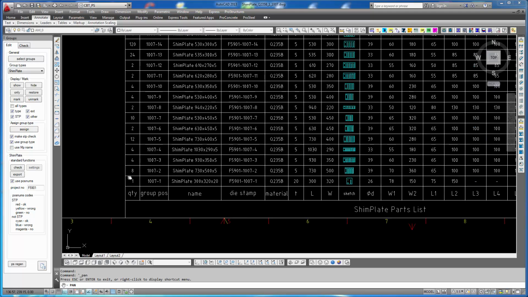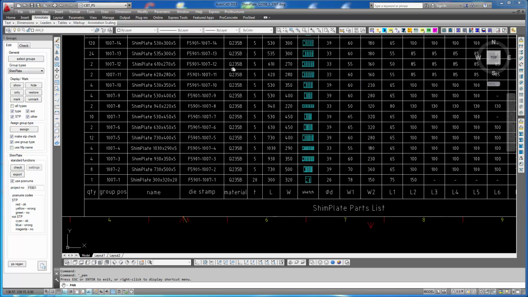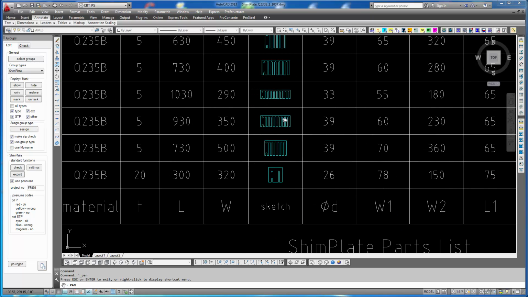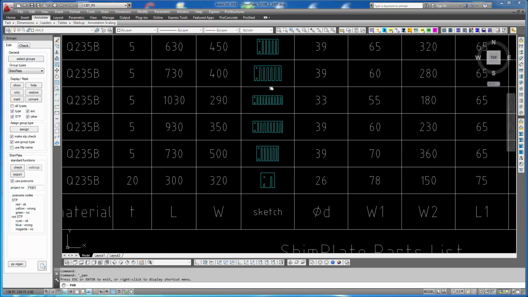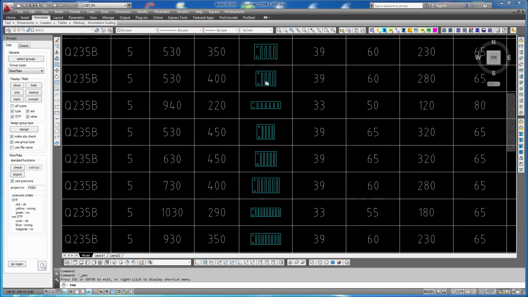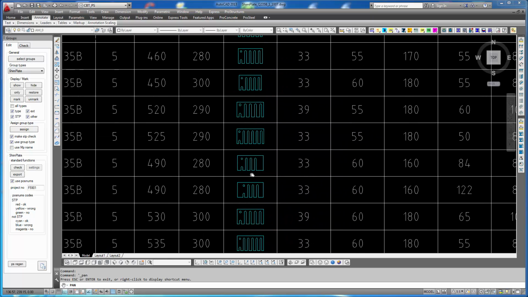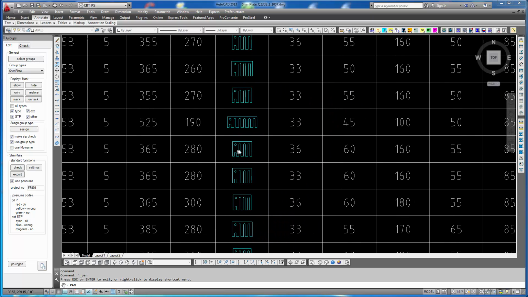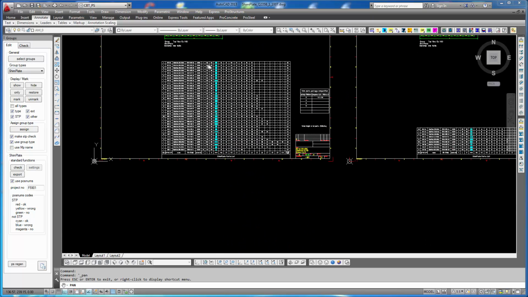The quantity of the parts, position numbers, name, die stamp, the material, the thickness of the shim plate package, the dimensions, length, width, and the dimensions for the holes and the slot. And also we see that for every part in there, there's a sketch that shows what the part has to look like, and these sketches really help the shop to make the part.